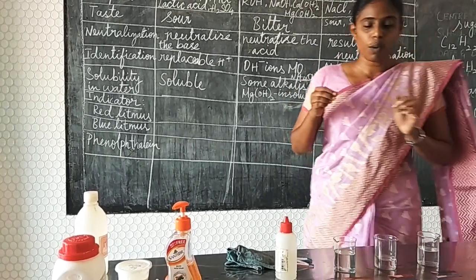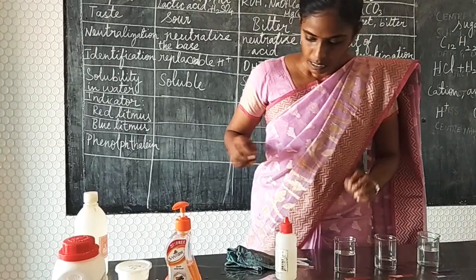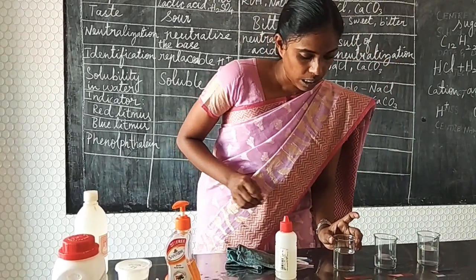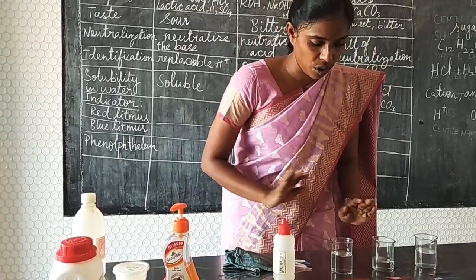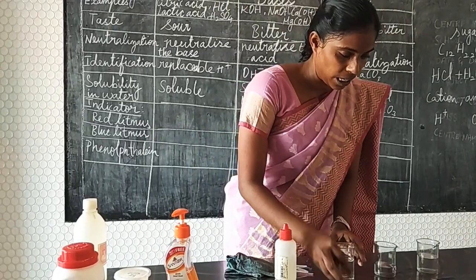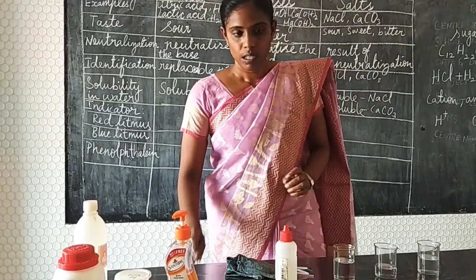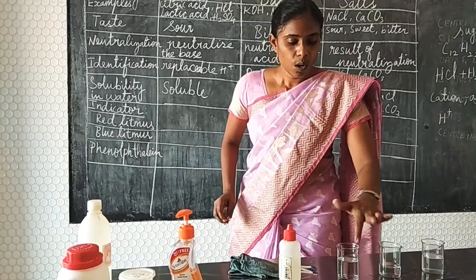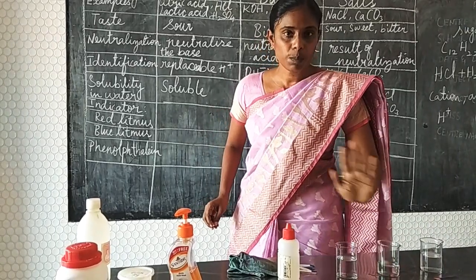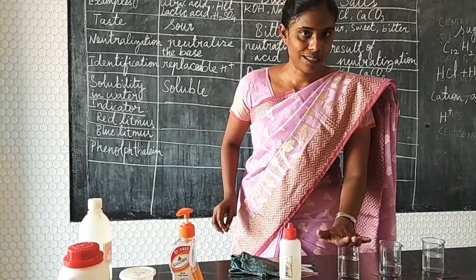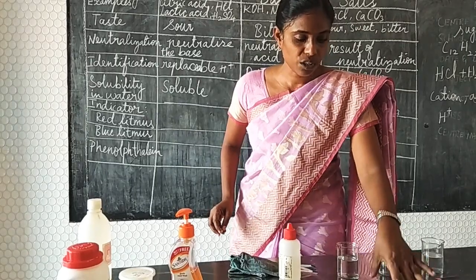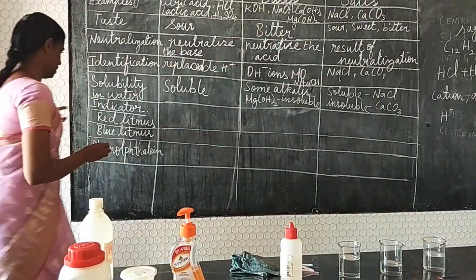Okay children, so what we are going to conclude from this is, in this first solution, the red litmus paper has no change, but the blue litmus paper has changed into red in color. So we can conclude that when the red litmus paper has no change and the blue litmus changes into red in color, that is an acid.